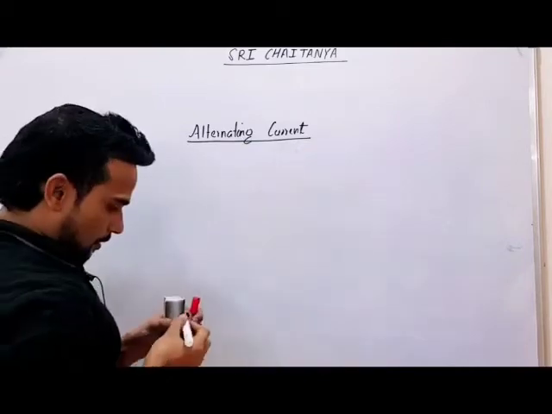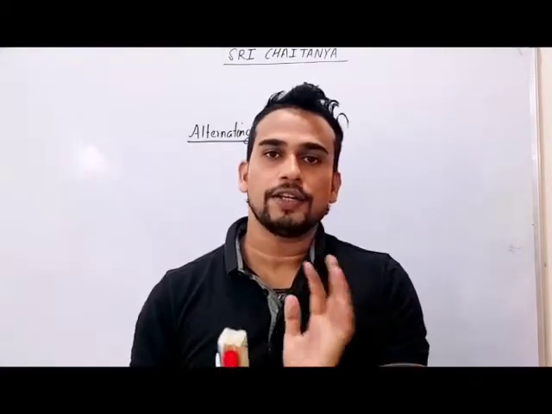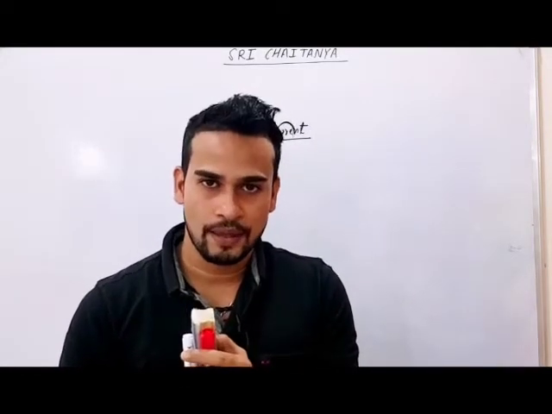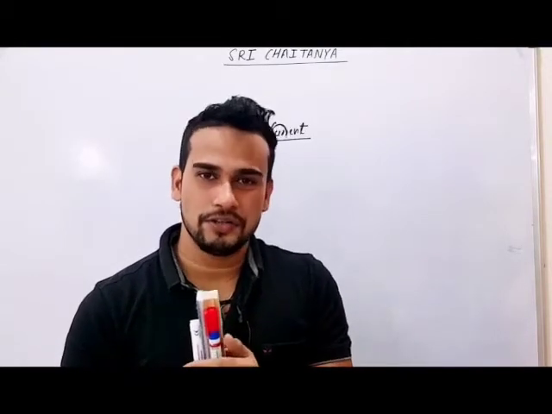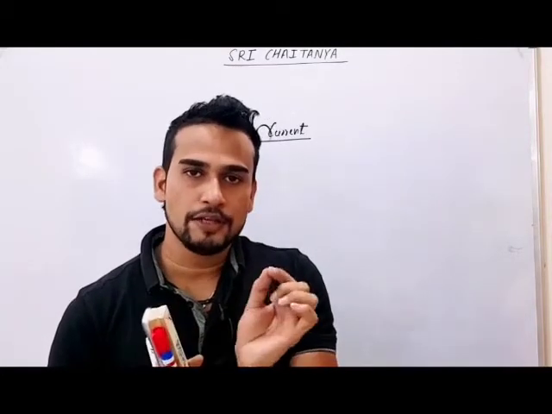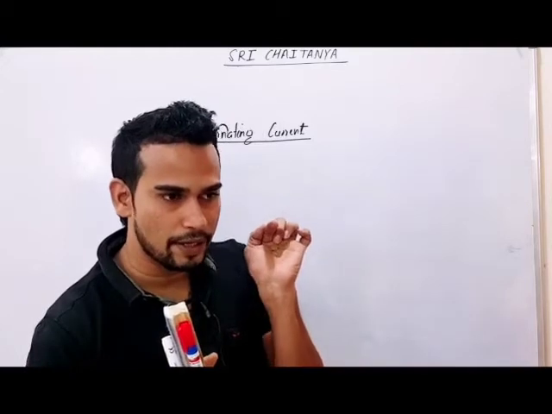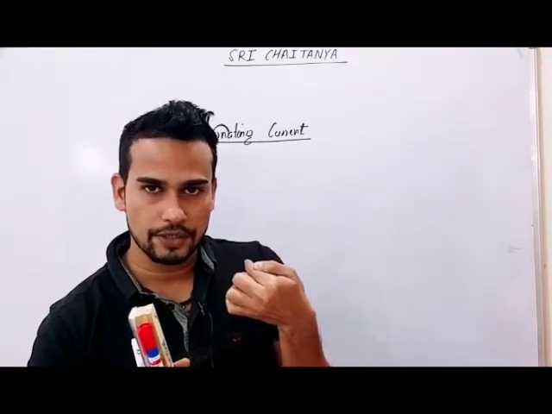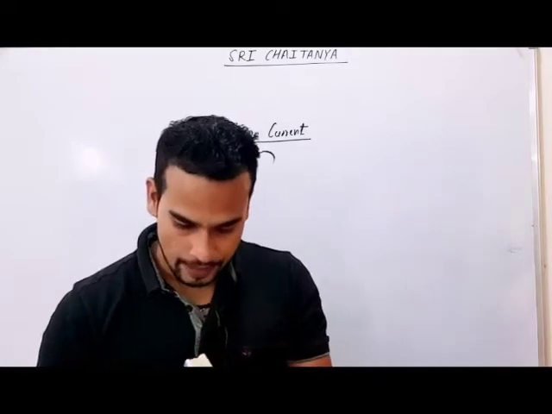Now first thing, you tell me what comes to your mind when we say the word alternating. Alternating means something which will change. For current, what can change? For current, direction will change. The current which changes its direction is known as alternating current. For example, for some time current will flow in this direction, then some time current will flow in the opposite direction. Such current will be known as alternating current.